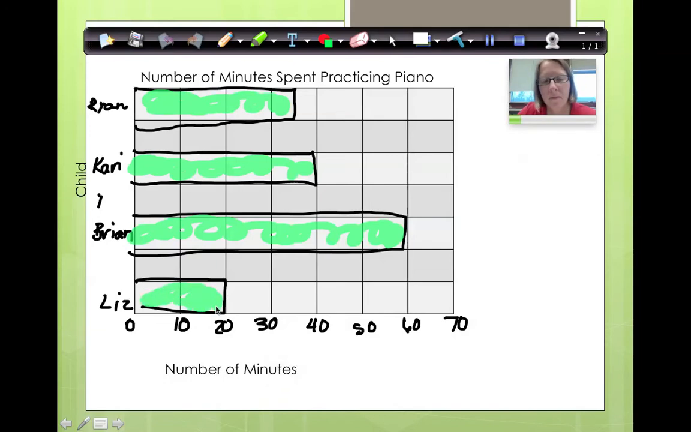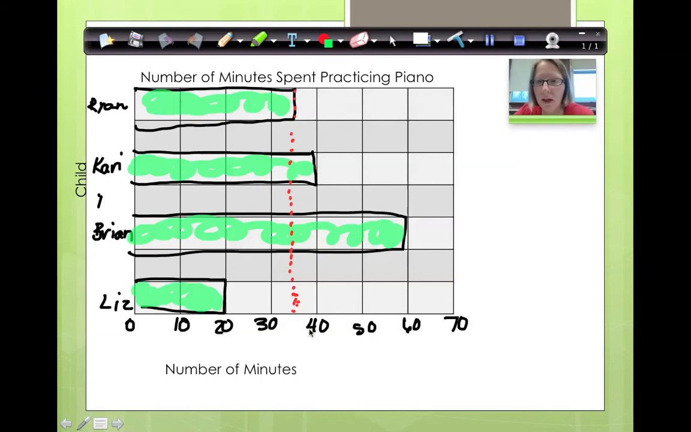Now, judging from this, can you tell me who practiced the most? Right off the bat, you can see Brian practiced the most. Who practiced the least amount of time? Liz did. Okay, now I noticed something with Ryan that I really want to pay attention to. Ryan didn't get all the way to this line. He's halfway through. So if I look at this, I'm going to change my color from black. Let's do red. Okay, if I look at this, I know I'm going to look halfway all the way down. Well, that's very crooked halfway.